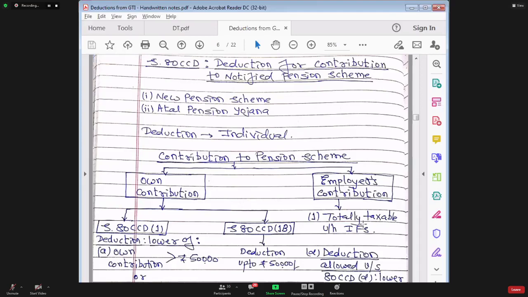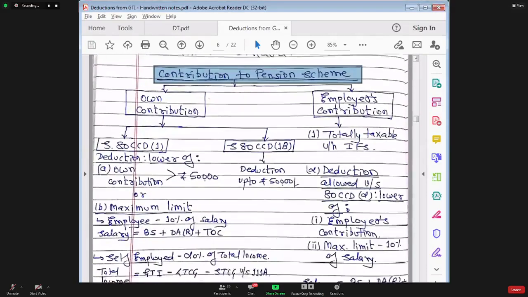In the PGBP chapter also I have explained a few points in section 36 subsection 1, where this pension point is also covered. For contribution to the pension scheme, only an individual can claim deduction under section 80 CCD, because only an individual can do a job and only an individual can retire.